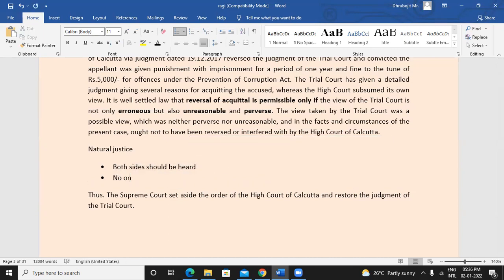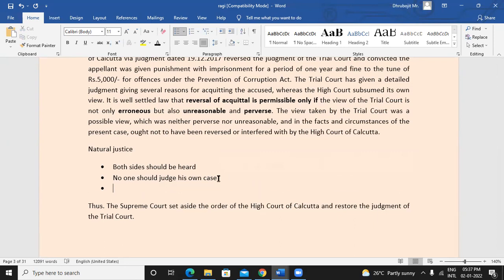Plus, no one should judge his own case. If there is a dispute between you and me, and I am the one who is to give a decision, I am the judge in that dispute, obviously I will give a decision which will be biased towards me, right? I will think about my own side, but not yours. That is why another principle is that no one should judge his own case. It has to be some neutral, unbiased person. And the last one in this is